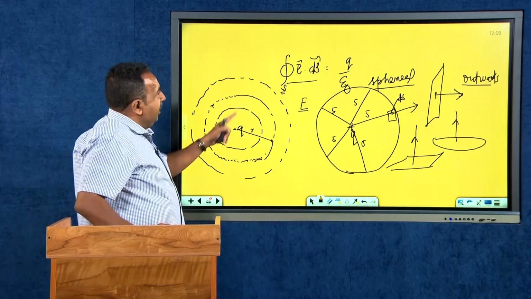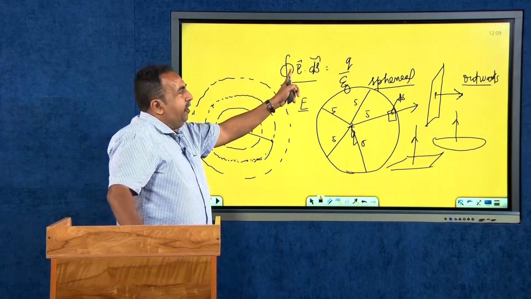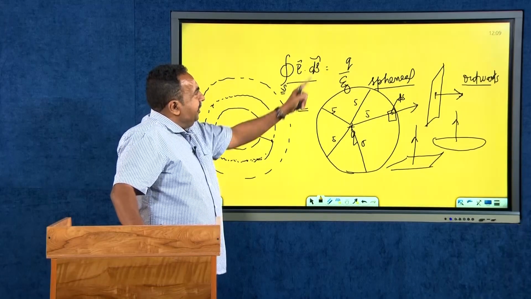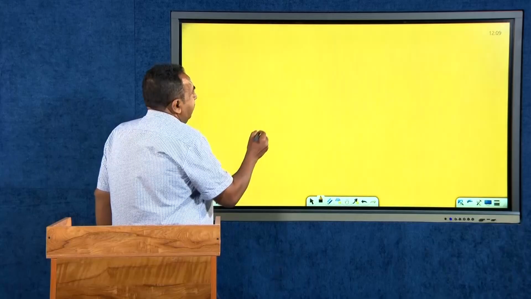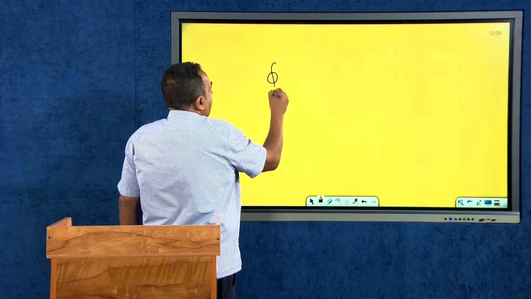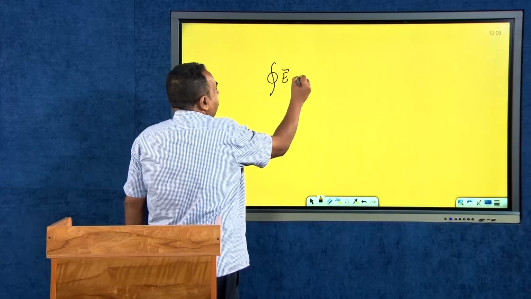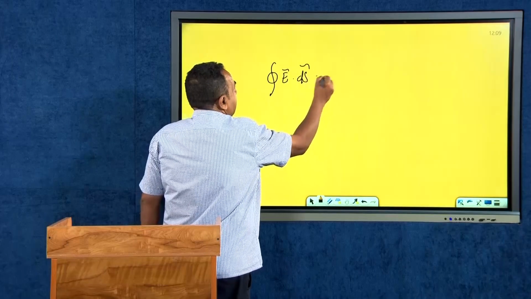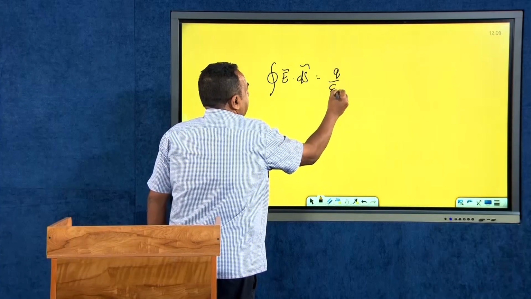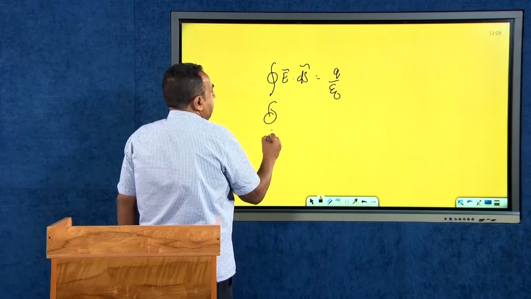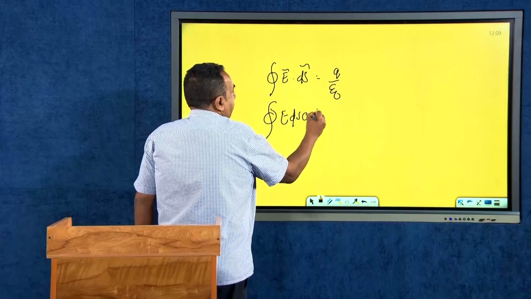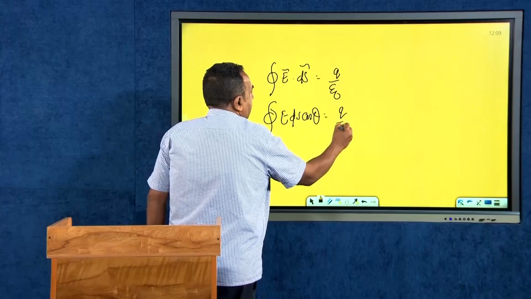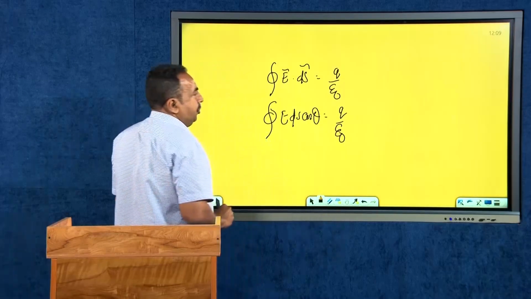Therefore, in this E dot ds, my electric field will be a constant, and this is the vector scalar product. I will be able to write that as E dot ds equal to q by epsilon 0. I can write that as E ds cos theta equal to q divided by epsilon 0.